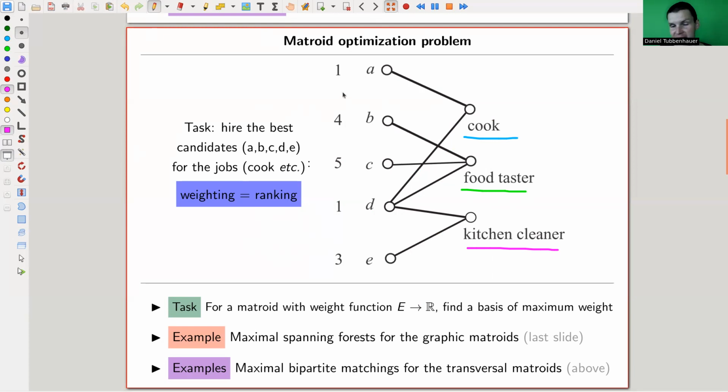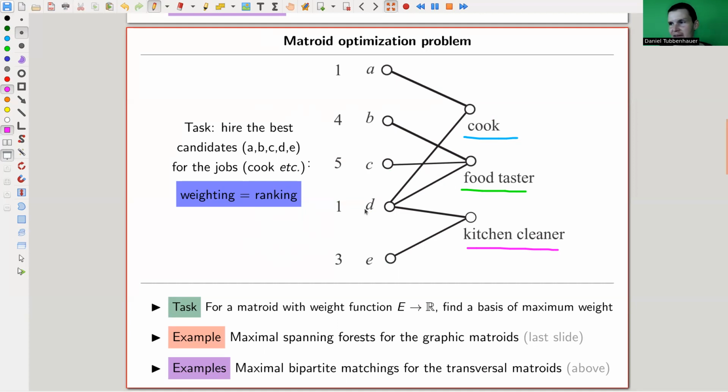You can give them ranks, so you give them weightings, and that's exactly the weighting here. You give them grades, like this one is good, this one is not so good, let's say from 1 to 5. And you want to find the maximal matching. So you want to assign, and the graph encodes which jobs each applicant is suitable for: A is only suitable as a cook, D is suitable as a cook, as a food taster, as a kitchen cleaner, and so on. You want to pick the matching such that you get all the jobs filled with the maximal weighting for the candidates. And you do it as follows. It's a greedy algorithm.